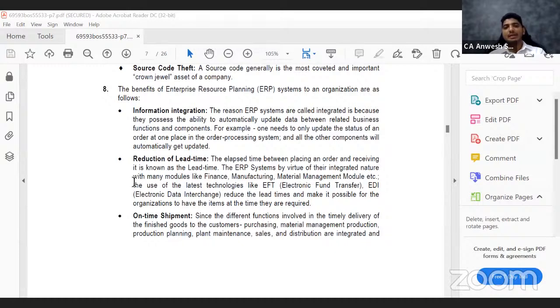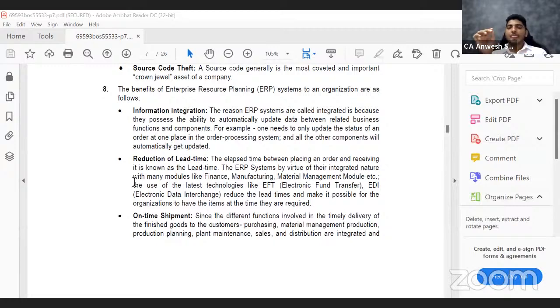Next one is reduction in lead time. Let us read the point. It says the elapsed time between placing an order and receiving it is known as the lead time. The ERP system, by virtue of its integrated nature with many modules like finance, reduces the lead time and makes it possible for the organization to have the items at the time they are required.